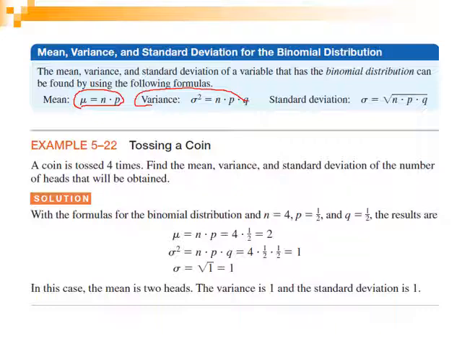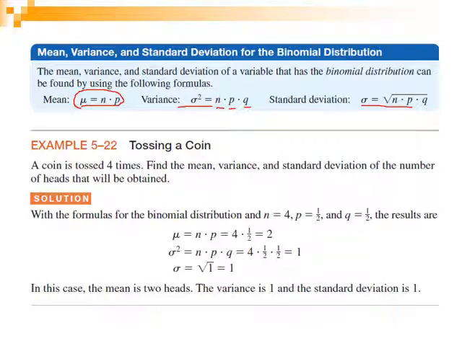The variance, sigma square, is equal to n multiplied by the probability of success multiplied by the probability of failure, or the complement of success. And the standard deviation is the square root of the variance, sigma square.